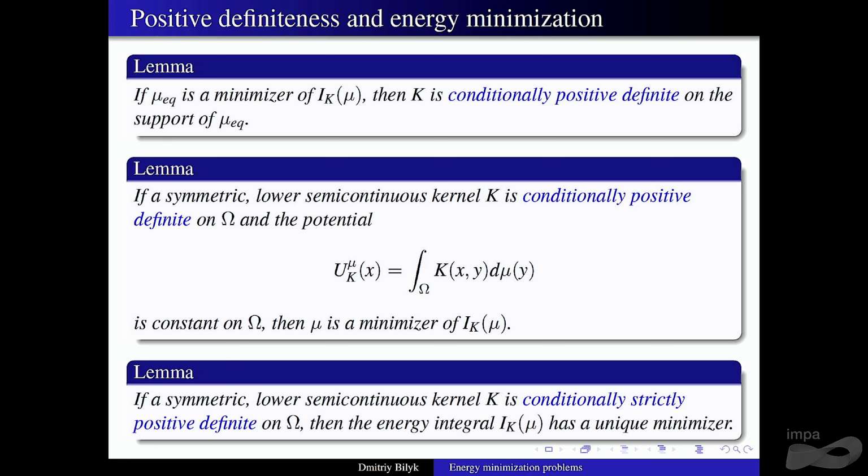Also, it's standard potential theory, and this was discussed yesterday. If you compute the potential, if you integrate once, and if you get a constant on the whole domain, then this measure mu has to be a minimizer, provided that the kernel K is conditionally positive definite. Also, if you have strict conditional positive definiteness, strictness essentially leads to uniqueness of minimizers.